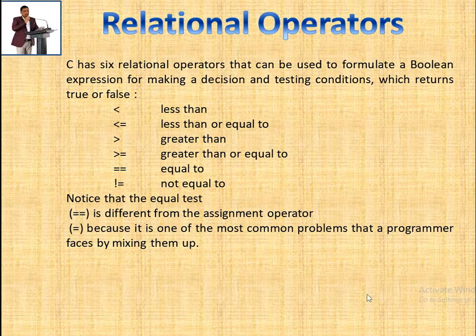When we write a equals to 2, it means we have initialized the value 2 to that particular variable, and in that case we are not comparing. But when we use the double equals to sign, this is the comparison operator. So these are the six relational operators: less than, less than or equals to, greater than, greater than or equals to, equals to, and not equals to. And these relational operators we have to use in the program while using the conditional